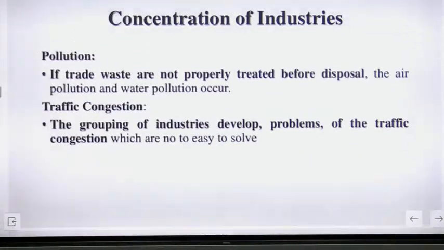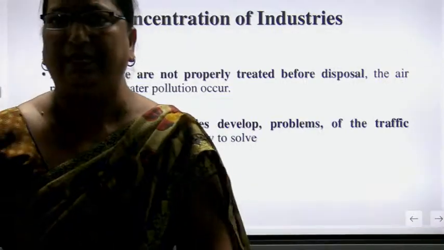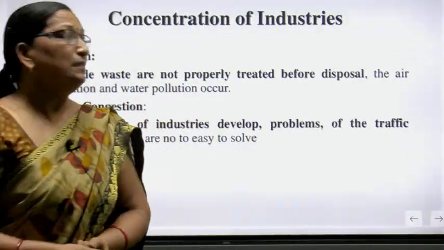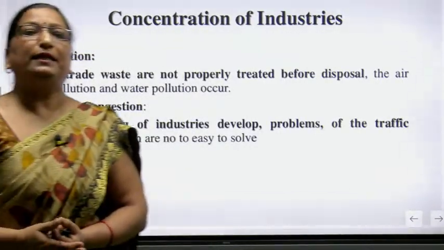Now pollution. We all know about that point. इस point के बारे में तो आप सभी जानते हैं. Pollution. So if trade waste is not properly treated before disposal, air pollution and water pollution occur. So we all know about the pollution, industrial waste pollution. We will read about that topic in the next topic, the industrial pollution.